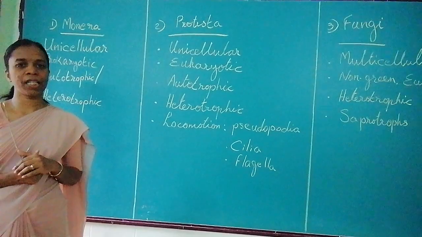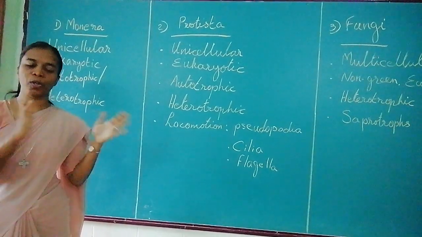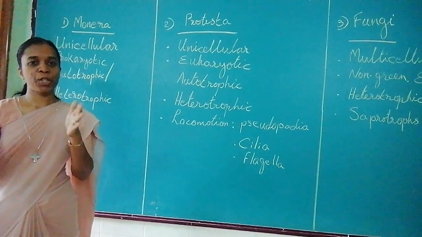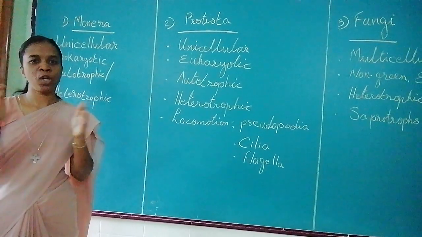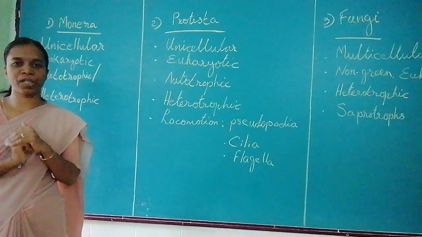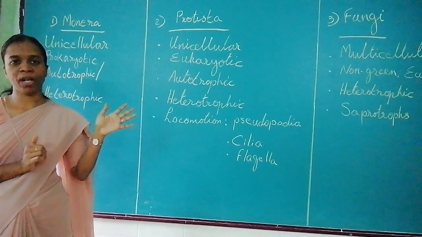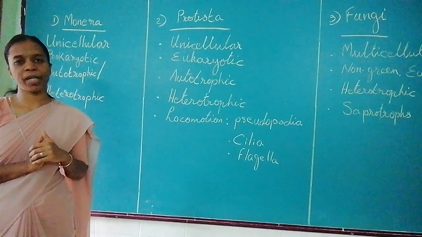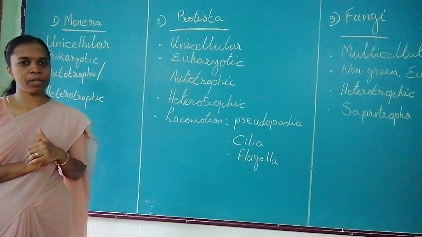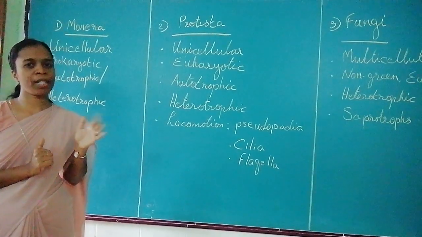And what are the criteria that he used? The first criteria was the type of cell, whether they are prokaryotes or eukaryotes. Second, if they are eukaryotes, whether they are unicellular or multicellular. And third, if they are multicellular, the mode of nutrition. Thus we have 5 kingdoms: kingdom Monera, Protista, Fungi, Plantae and Animalia. Today we shall see the characteristics and examples of 3 kingdoms, that is kingdom Monera, Protista and Fungi.